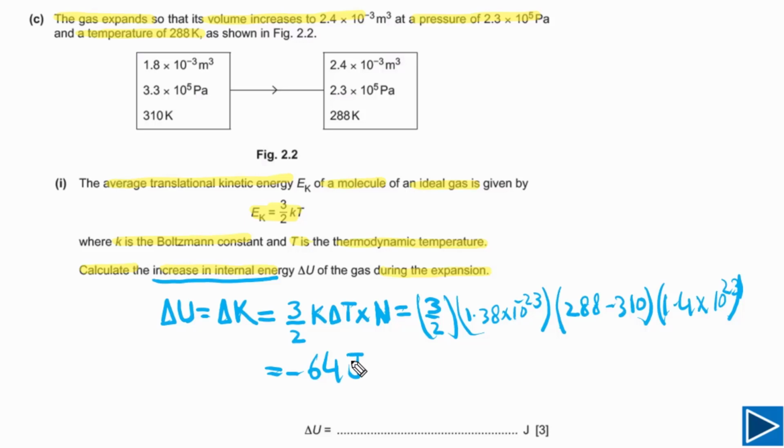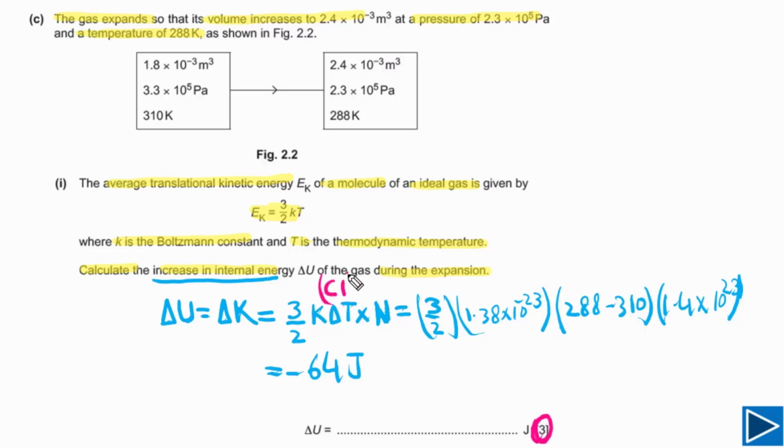It means the kinetic energy of the molecules, or simply the kinetic energy of the gas, decreases. This question has 3 marks. Let me explain how these marks will be awarded. The first C mark is awarded if you have written this formula.